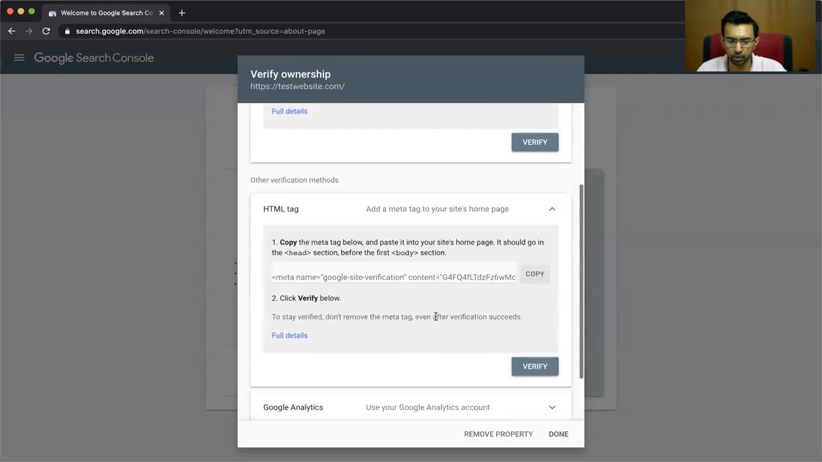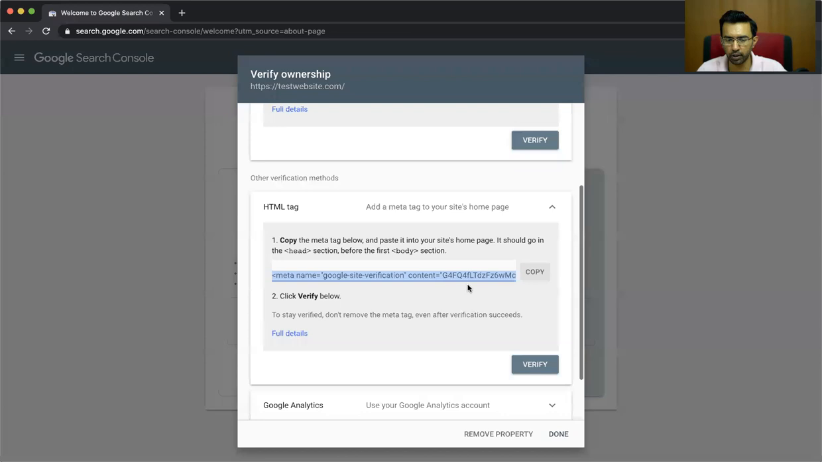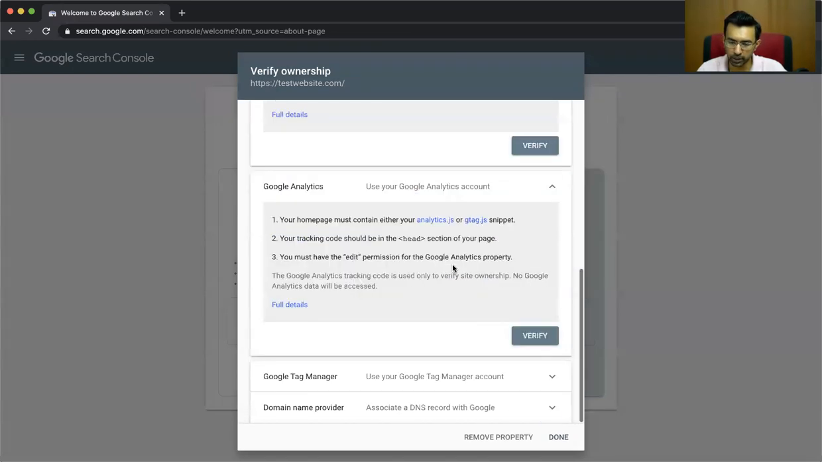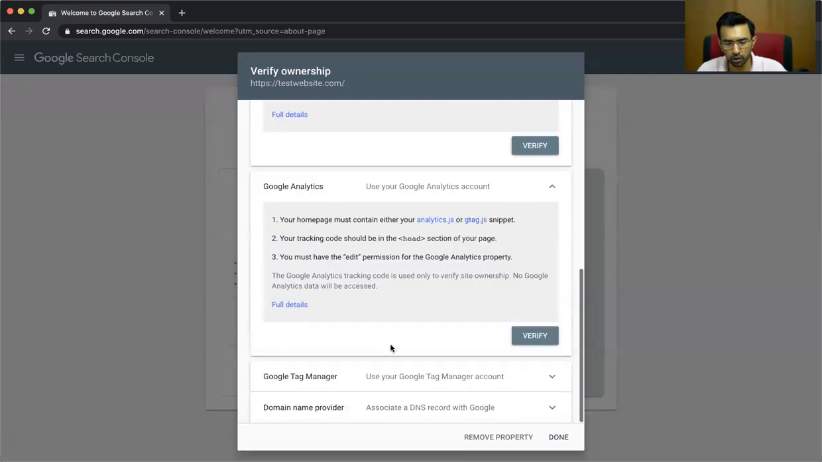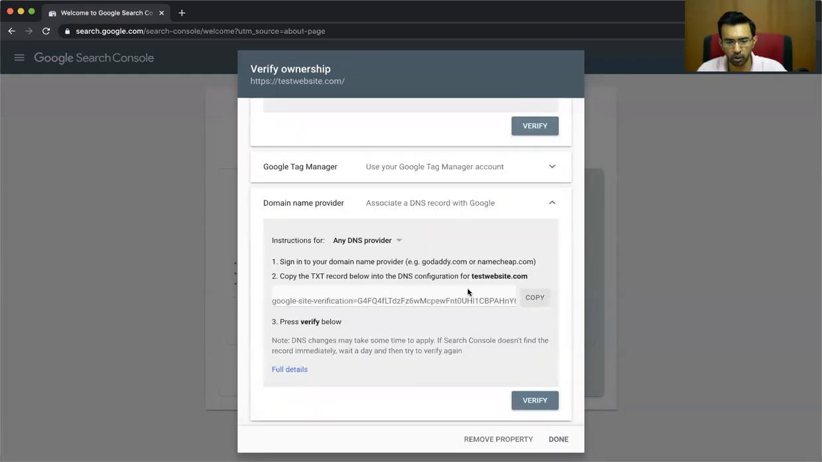You can add a meta tag to your site's homepage. So once your WordPress is ready, inside all-in-one SEO pack, you can put it like a meta tag. Or once you set up your Google Analytics account and have put Google Analytics inside your website, you can also verify, as long as the Google Analytics account and the Search Console account are connected to the same account. All right. Then you can also use Google Tag Manager, but we will not go deep into it. Or you can associate a DNS record with Google. This is how you add the TXT record inside the domain name. So if you want to add this, you can add this also.